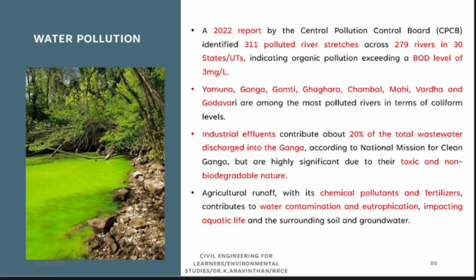Industrial effluents: I have shown you in the previous slide, no? Industries discharge that water into the river. How much percentage? 20% of total wastewater is being discharged into the river. Now, the Vrishabhavathi river, is that a river or waste? Once it was a river, but currently when you see, it does not look like a river.